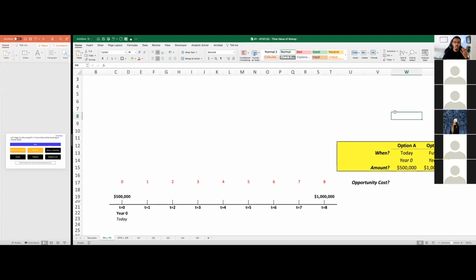So this is just me trying to begin this conversation that money today may not be worth as much as money tomorrow, and the money tomorrow, right, in the future, may not be worth as much as the money they can receive today. Now, why is that? It's because of this idea of an interest rate. In other words, something that I like to discuss as being the opportunity cost. We'll call it like that. So let me just kind of highlight it. This is the opportunity cost. This is something that you'll see a lot in class, and it's going to be thrown at you throughout the whole course, right?